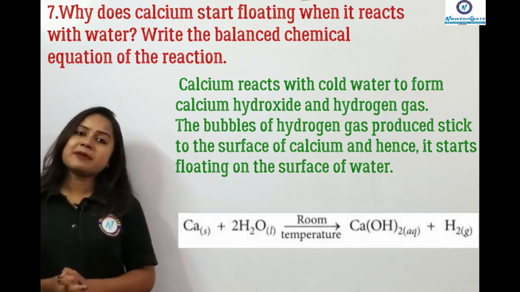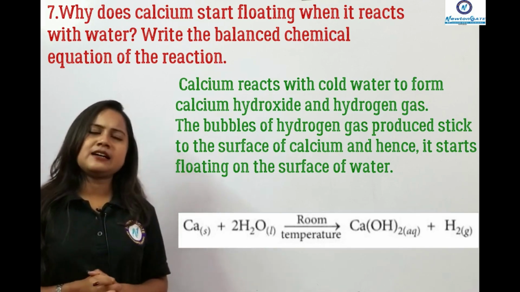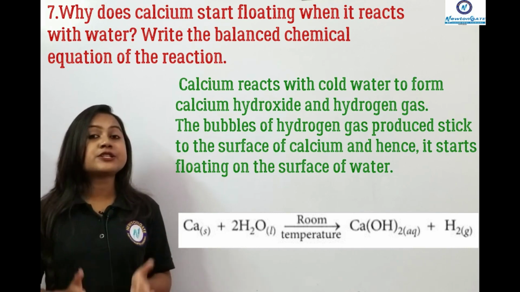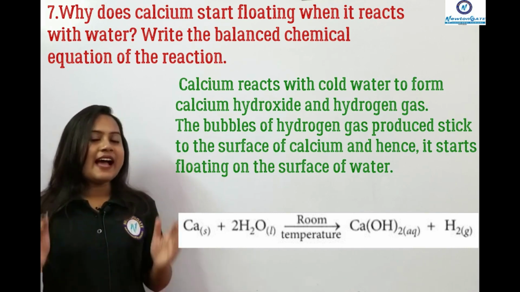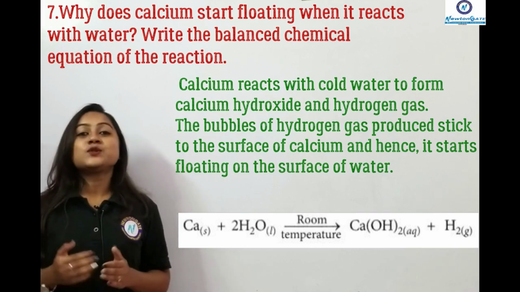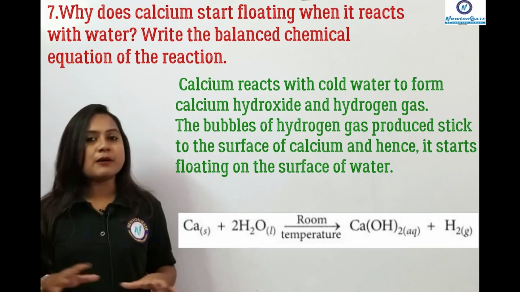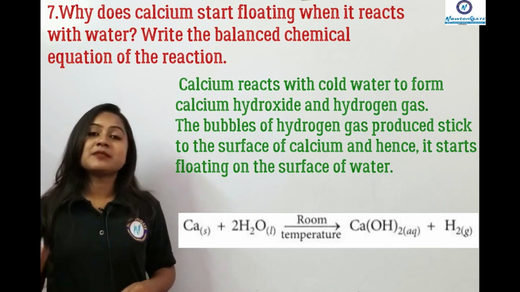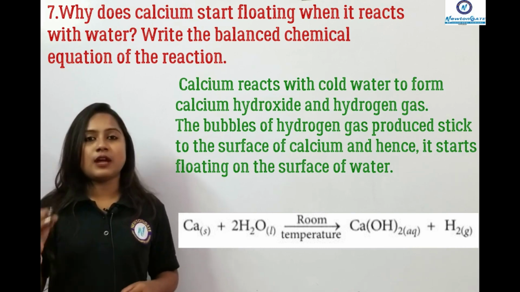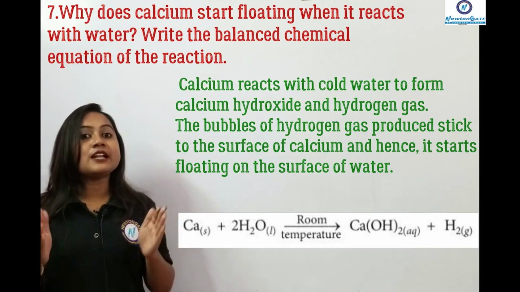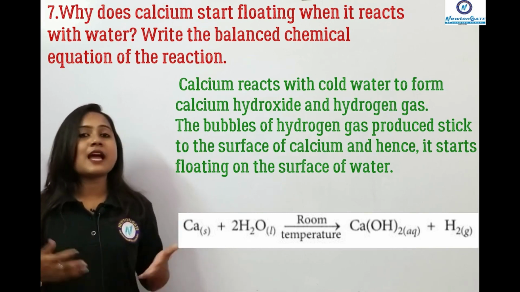So here, what will be the answer? Do you know? Yes, calcium, when reacts with water, it forms calcium hydroxide and hydrogen gas. So in this case, what happens? The hydrogen gas is forming bubbles. So the calcium that starts floating over that hydrogen bubble, that is the reason why calcium starts floating when it starts reacting with the water.